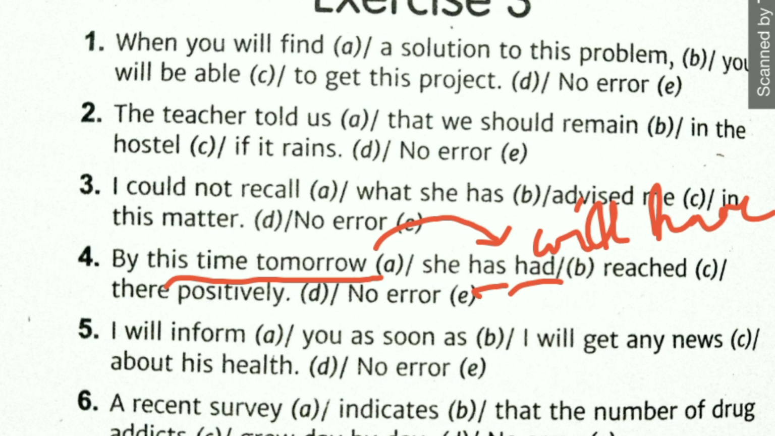Next question says, I will inform you as soon as I will get any news. Just before sometime we had discussed that whenever we have words like as soon as or until, as well as when, after, we won't be using will there. So the correct formation should have been, I will inform you as soon as I get any news. So the error is in part C.